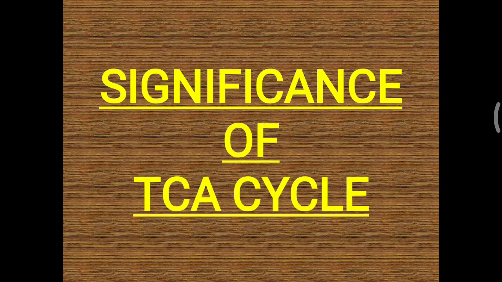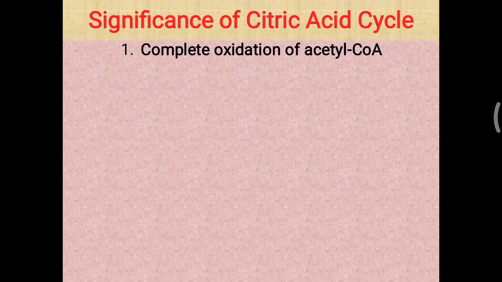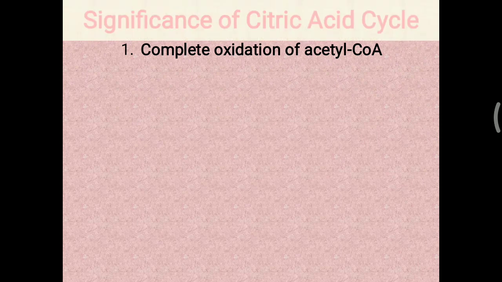Today's topic is the significance of the TCA cycle. There are many significances of the TCA cycle, and each one is most important for medical biochemistry. So first we will look at the significance of the citric acid cycle. A list of the different significances is given.